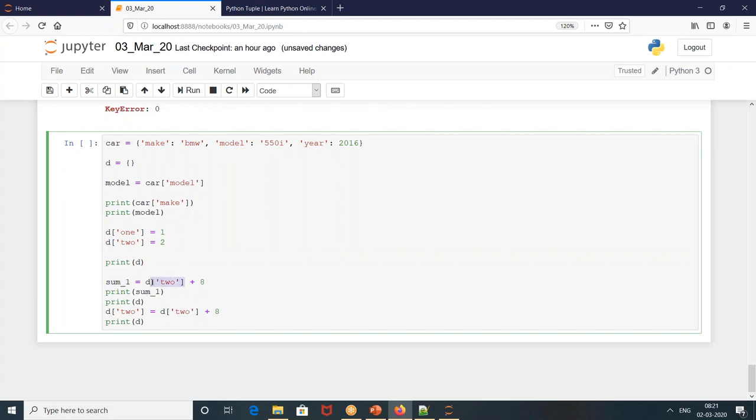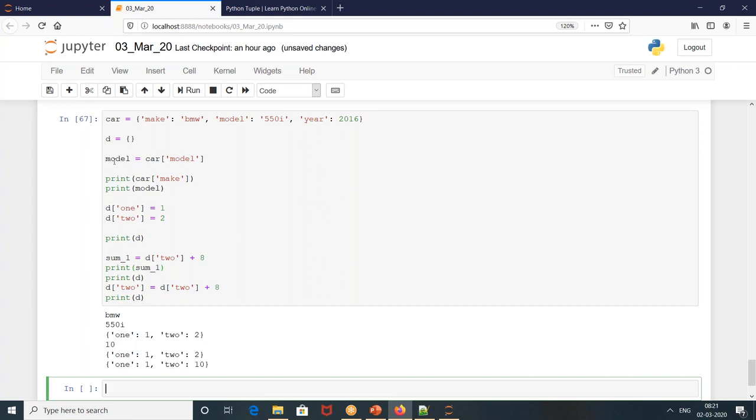D of 2 plus 8, whether this operation will work. Okay. Then when we print sum of 1, what is the value that we get? Because these are key-value pairs, how would Python respond to it? And then when you print D, what is in D? And then D of 2, we are trying to do some kind of replace operation. Let's see. Okay, let's run this program and see the answers.